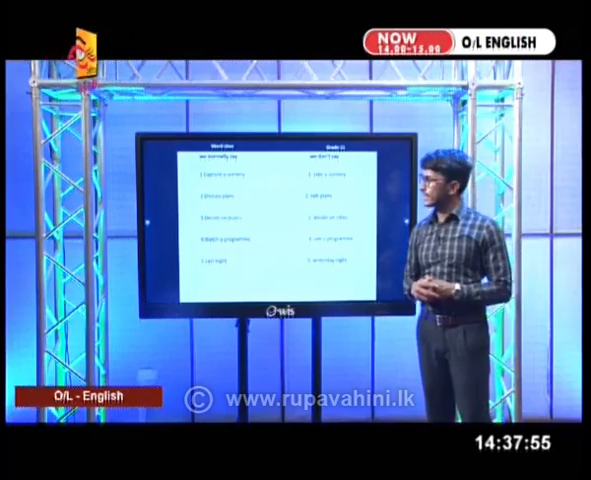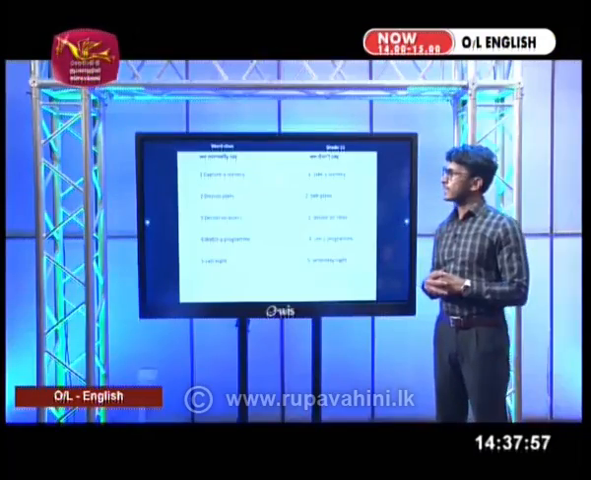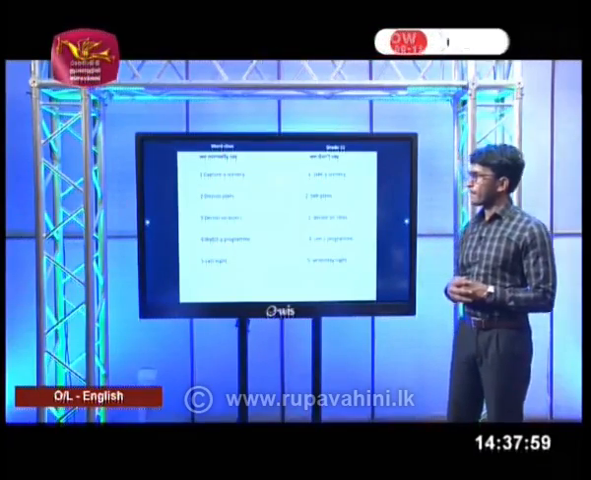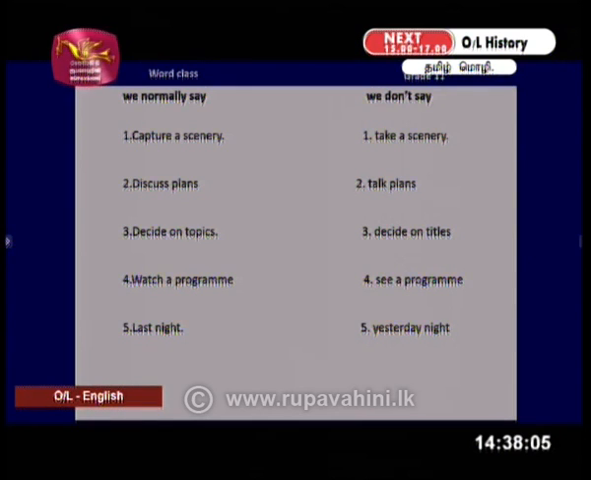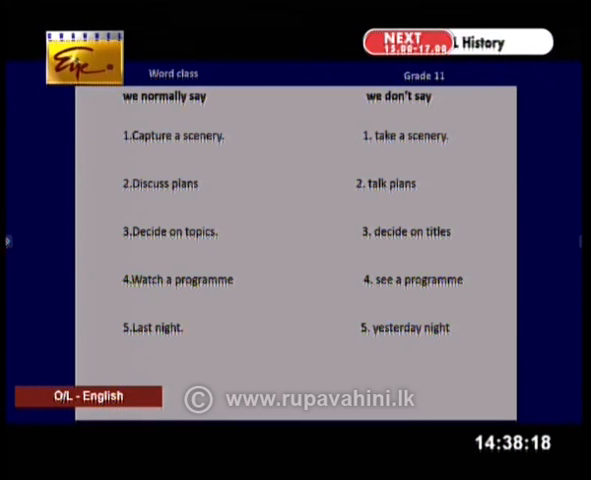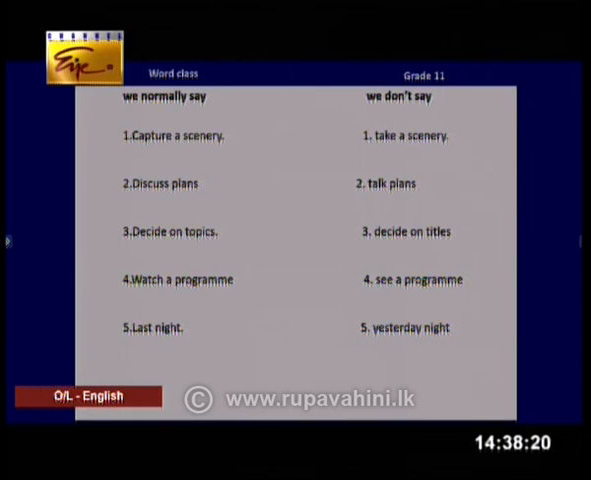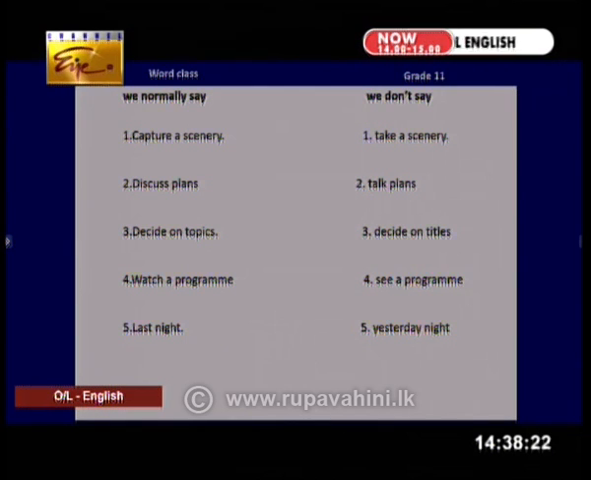Here in this slide, I have taken some words that appear in the conversation. We normally say capture a scenery, but we don't say take a scenery. But you can say take a picture. We discuss plans, but we don't talk plans. When you talk, you just express your views or you have a conversation. But when you discuss something, you talk about something in order to reach a decision.